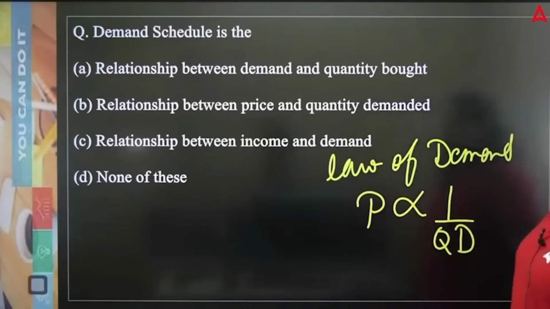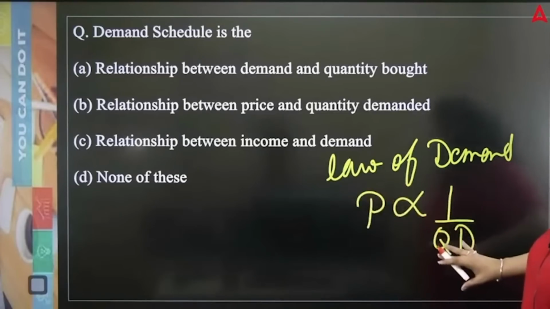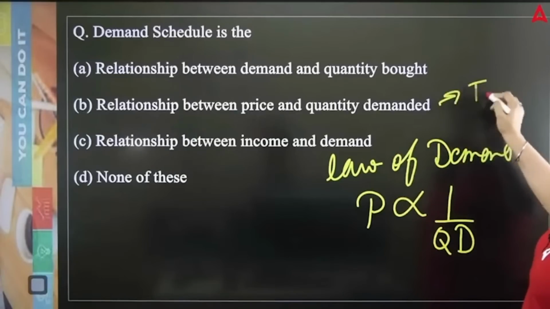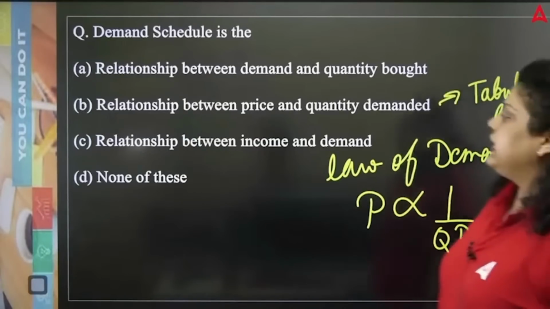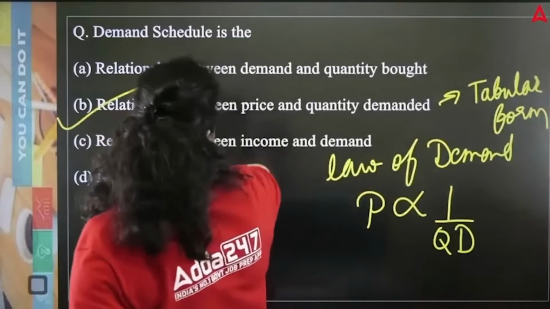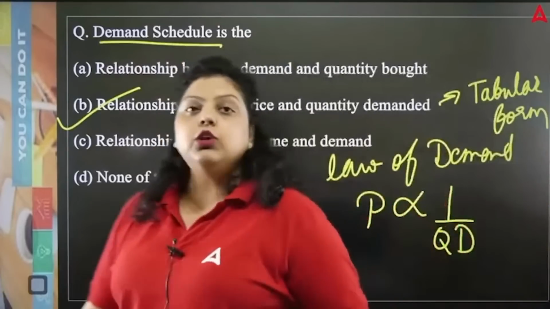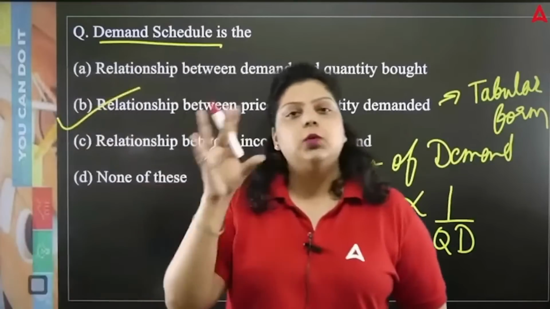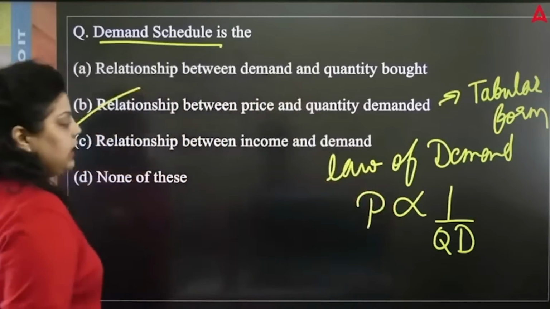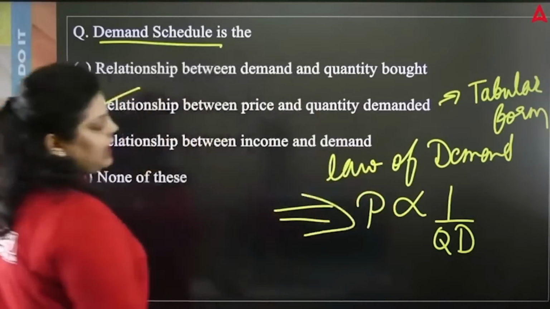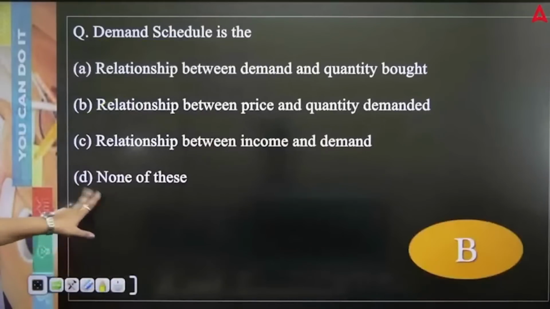When you represent this relation between price and quantity demanded in a table, in tabular form, then it will be known as a demand schedule. And when you represent the same relationship on a graph, that will be known as a demand curve. Do remember, price and quantity demanded are inversely related. So the right answer will be option B.